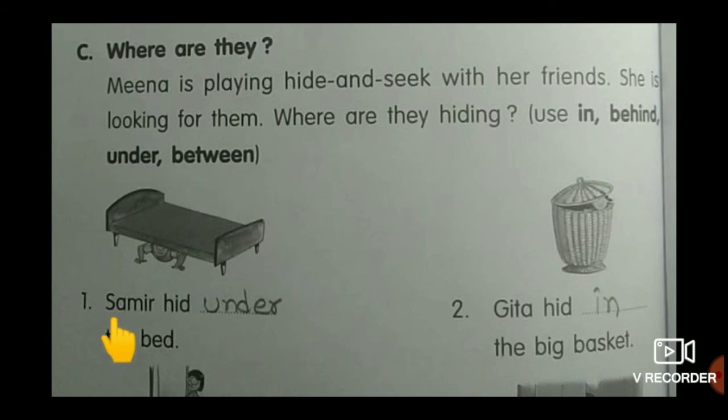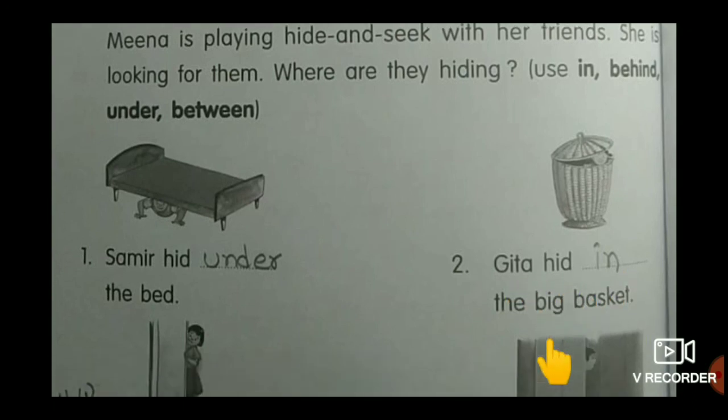Okay, children? See the first one. Samir hid under the bed. Where is Samir? Under the bed. That's why we use here the under preposition. Okay. Second one, see. Geeta hid in the big basket. Where is Geeta? In the big basket. We use here the in preposition only.